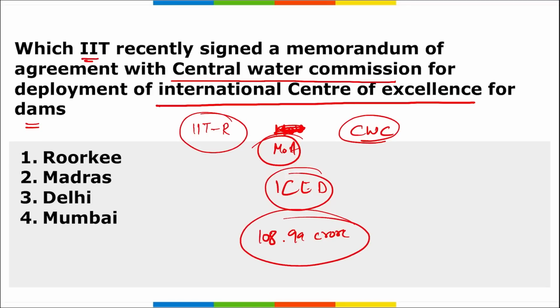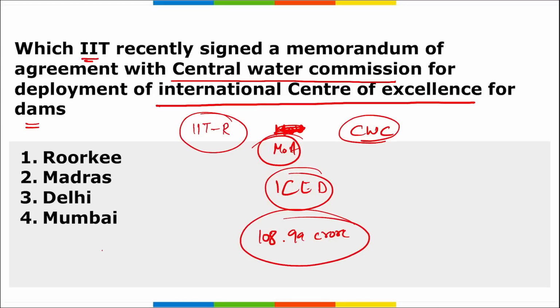Apart from this, ICED will focus on different safety and rehabilitation aspects of dams like hydrological, hydraulic, structural, geotechnical, seismic safety evaluation, that is related to earthquakes. All right, then reservoir sedimentation, silt control, all these things will be studied and focused upon, and then they will be moving on further.